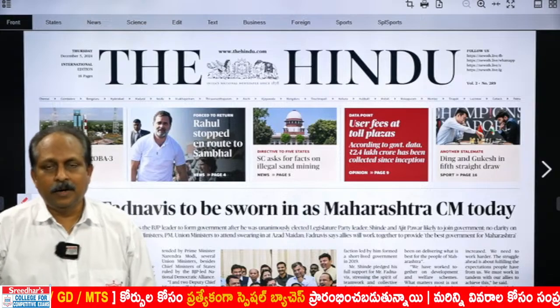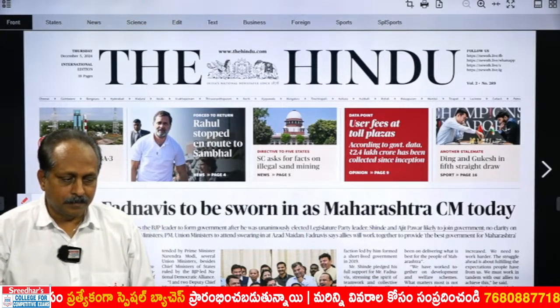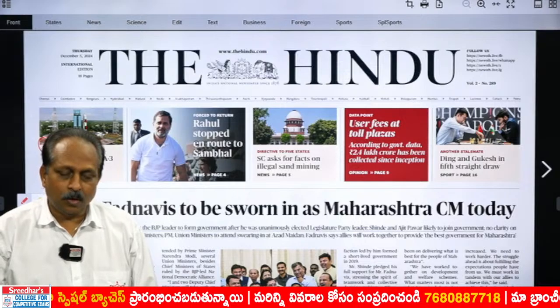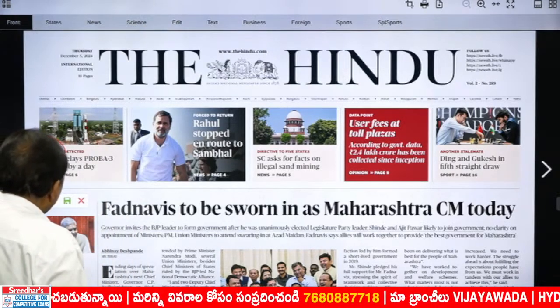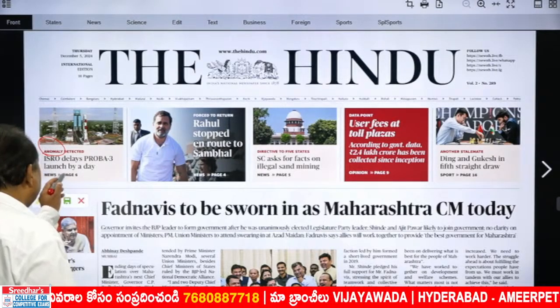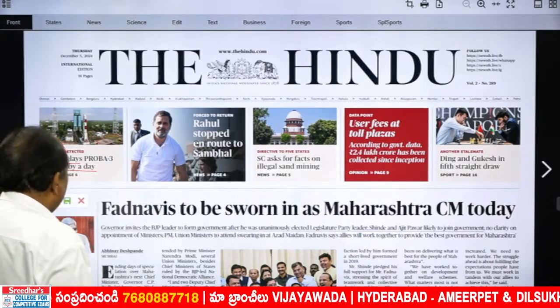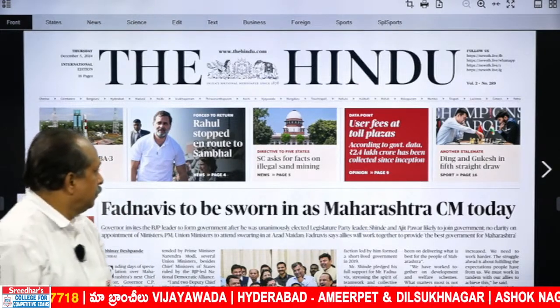You can also think of expressions like technical glitch, technical problem, and some sort of defect. Anomaly detected. Based on that, ISRO delays a Proba 3 launch by a day. You have to look at the phrase by a day.